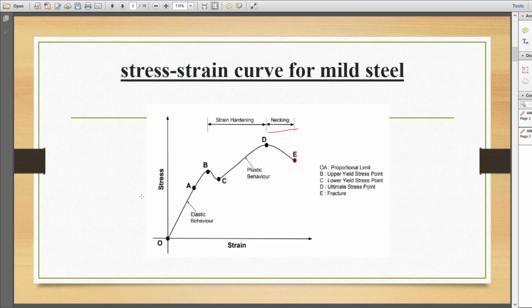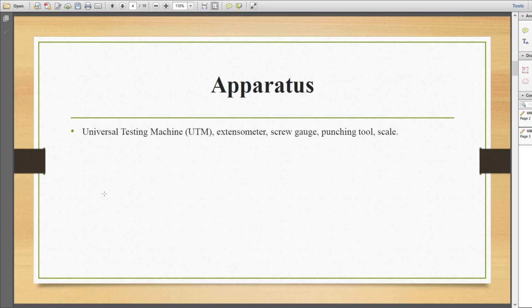Okay, this is the typical behavior of a mild steel when it is subjected to tensile forces. So, in order to find out this stress strain curve, we should conduct a tension test on UTM. The apparatus required for the tension test are universal testing machine, extensometer, screw gauge, punching tool, scale, etc.